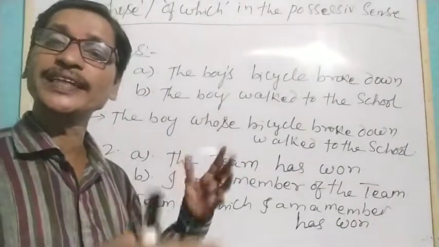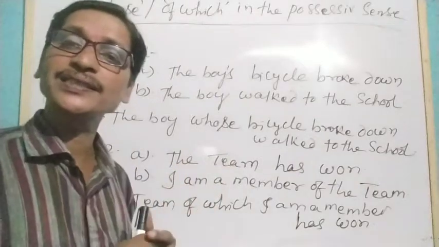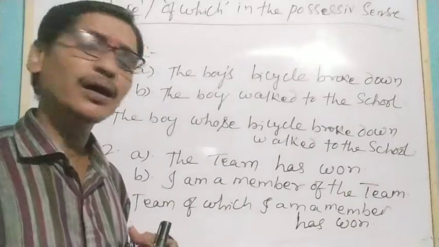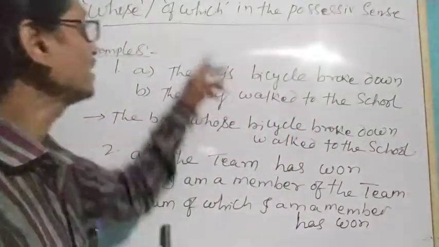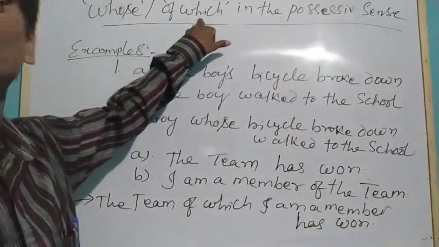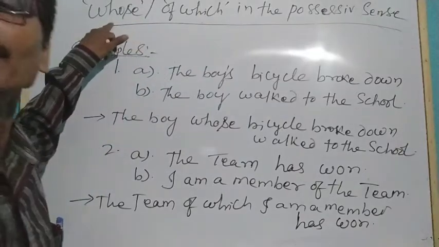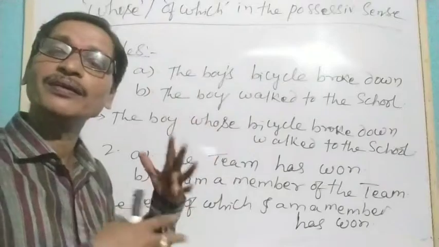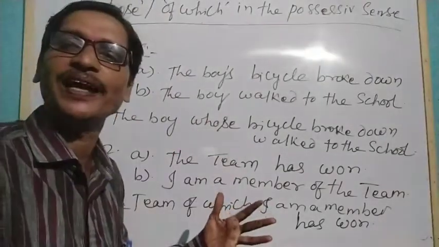For living things we use apostrophe s, and for non-living things we use of which. Understand? This is for non-living things, this is for living things. We use them in the sense of the possessive case.